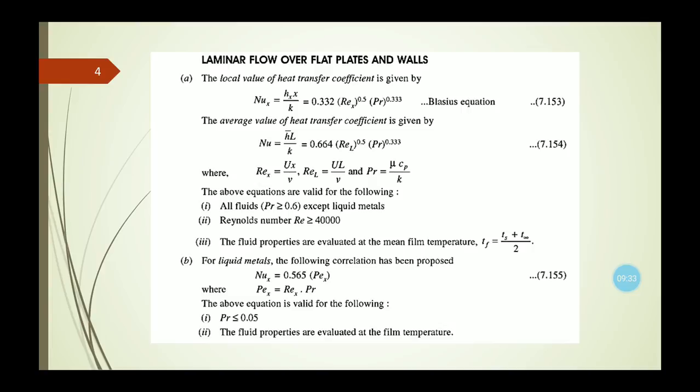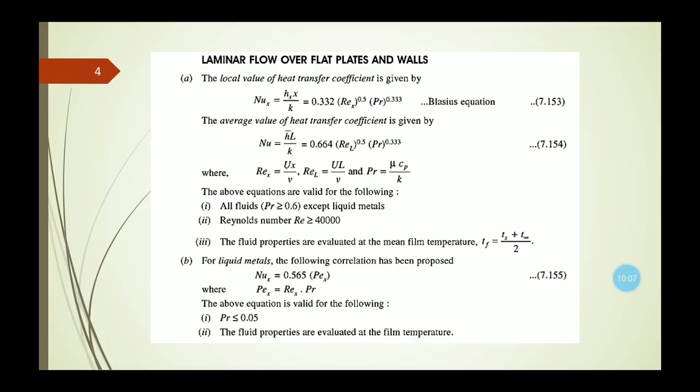Now the average value of the heat transfer coefficient is given by the average Nusselt number, Nu suffix L, with h bar, or it can also be written as h suffix L. The formula for the average Nusselt number is h bar L by k, which equals 0.664 Reynolds number to the power half and Prandtl number to the power 1/3.